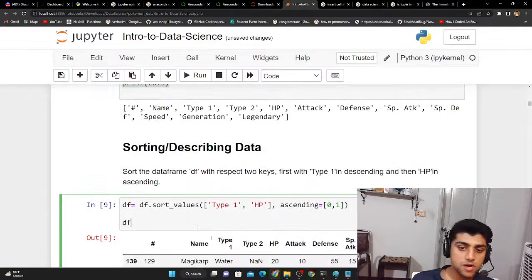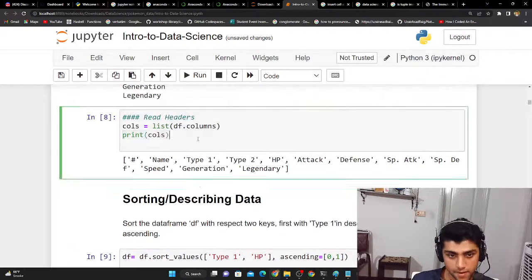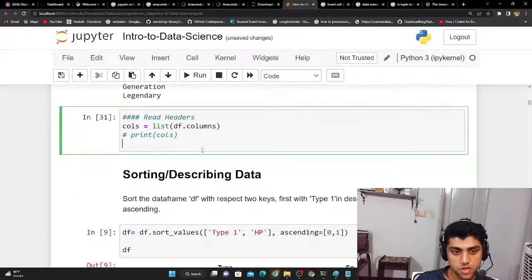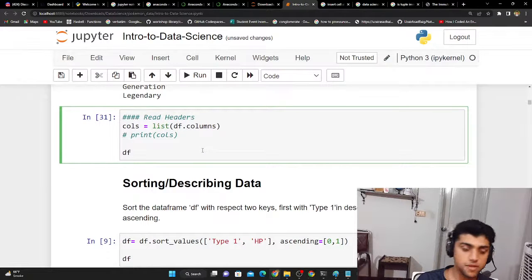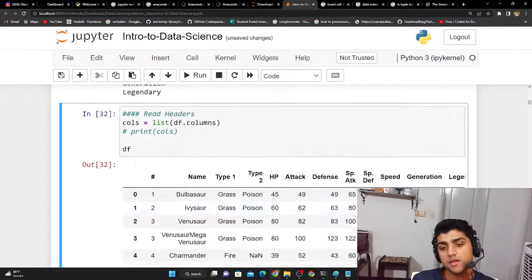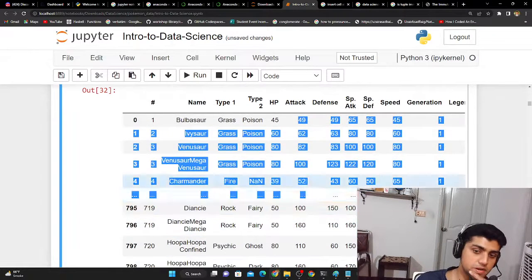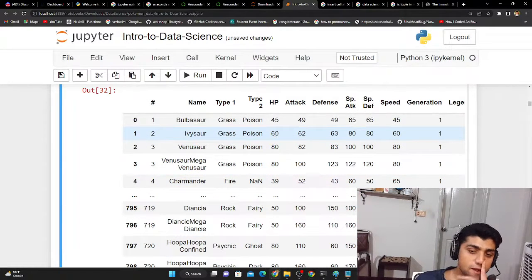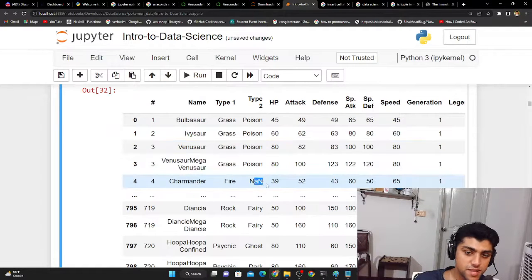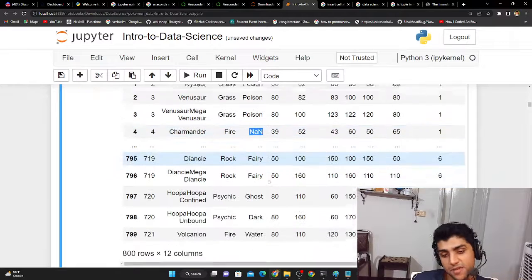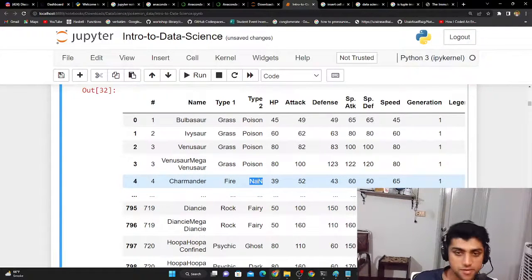Now suppose I want to have the data frame, but let me just comment this out and show you the data frame. So I could say data frame. That's it. And now look at this. This is the data, but there are actually some problems here, like this NaN. A NaN value means there's no value in this, and a data scientist doesn't like stuff like this. It needs to clean this data out.